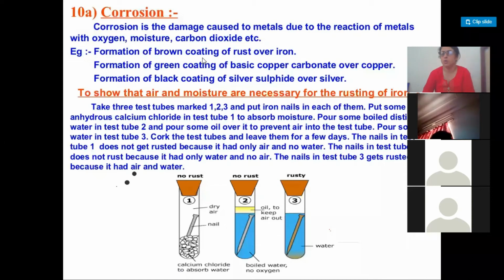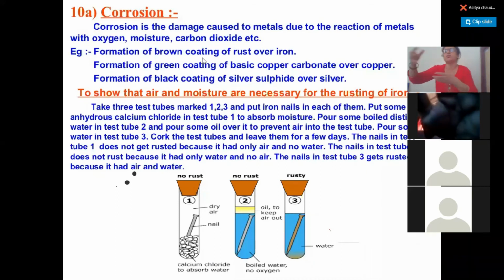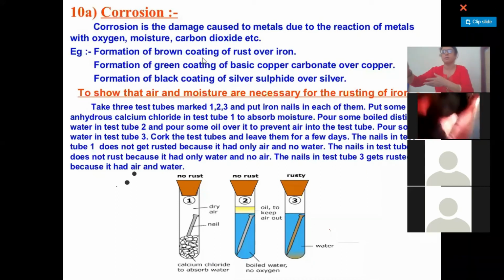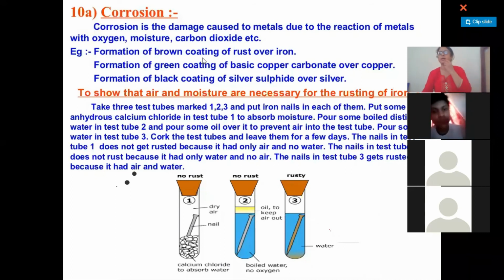That coating is basically copper carbonate, which develops because the copper comes in contact with atmospheric air, atmospheric oxygen, and atmospheric carbon dioxide, so it starts reacting with it to form a layer of copper carbonate.